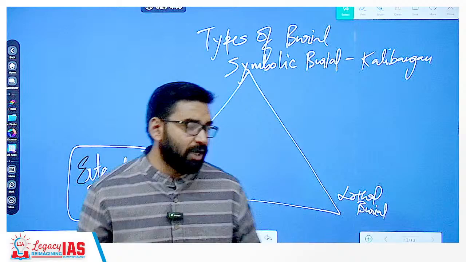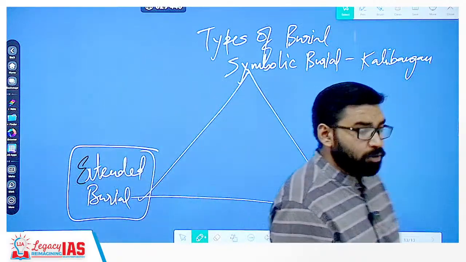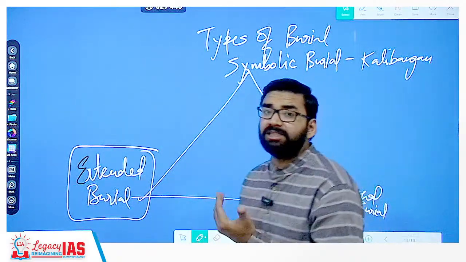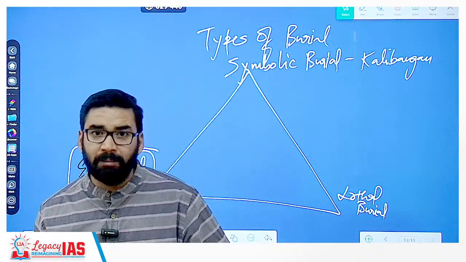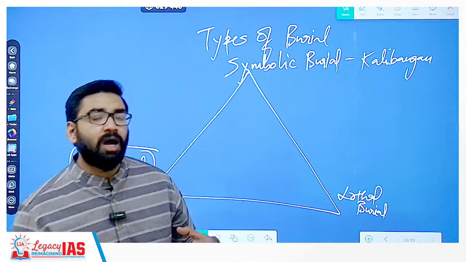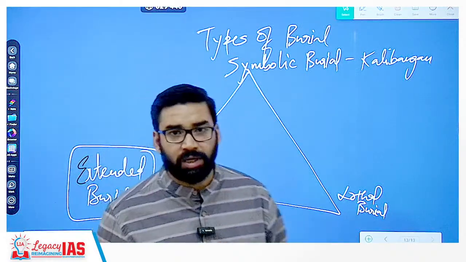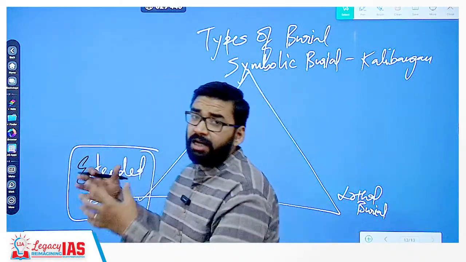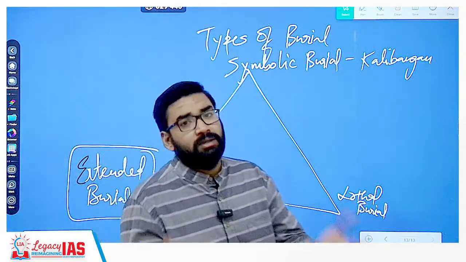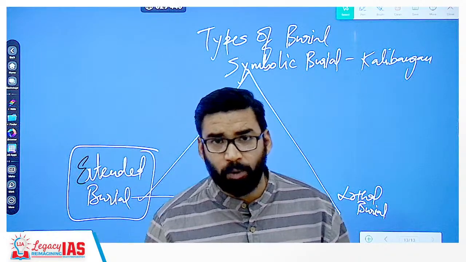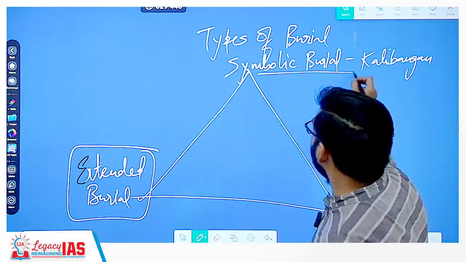In the Kalibangan area, in symbolic burial, only grave pits are there and pots are found. Getting my point? So maybe, अब historians के यहाँ पर बहुत सारे views हैं कि maybe these graves were created in the honor of someone, or maybe we are unable to recover the dead body. So that is called symbolic burial.